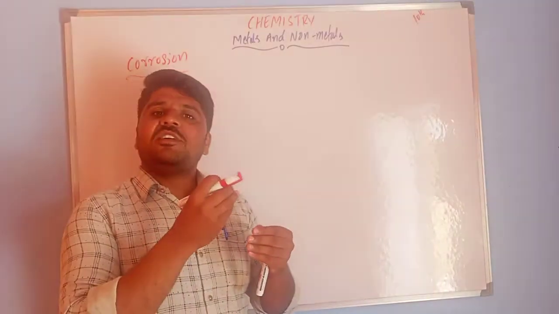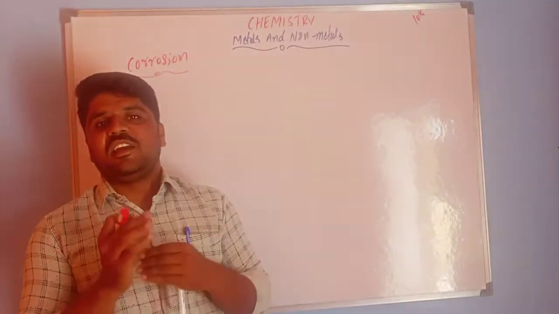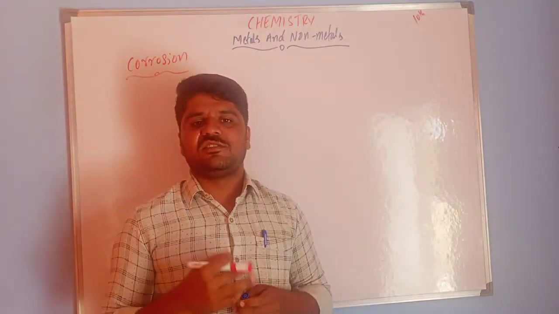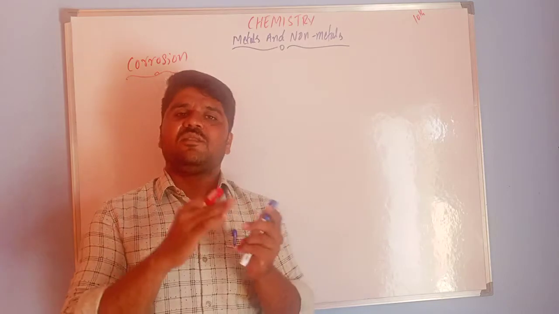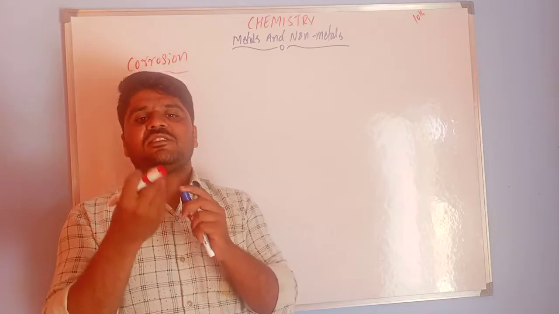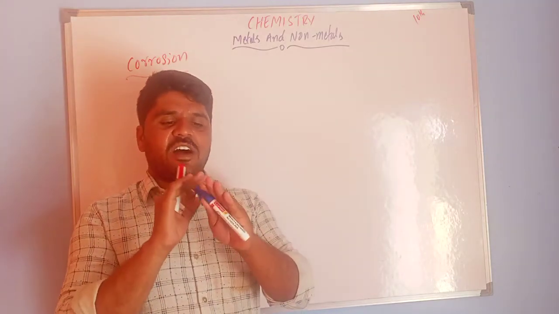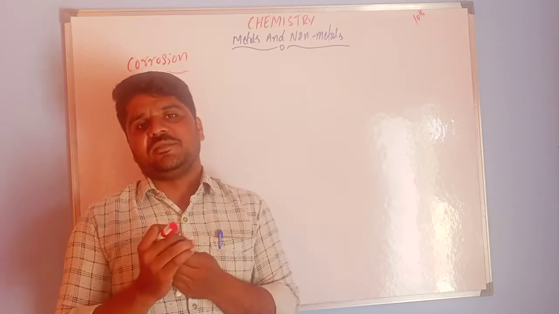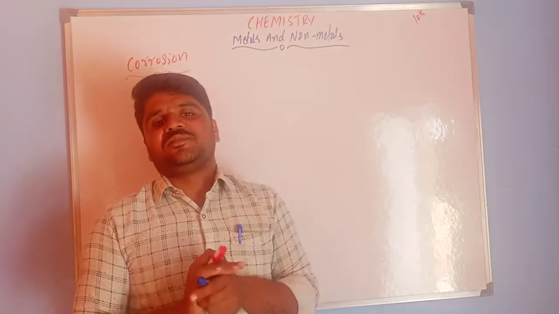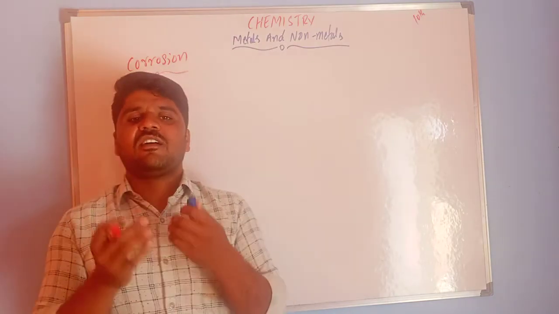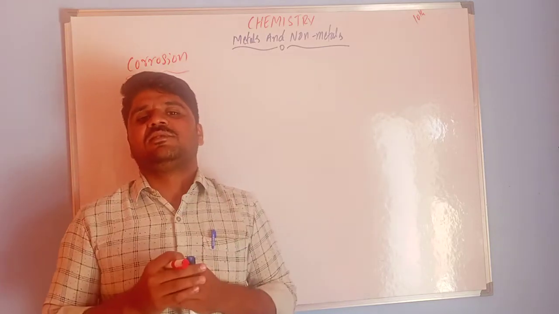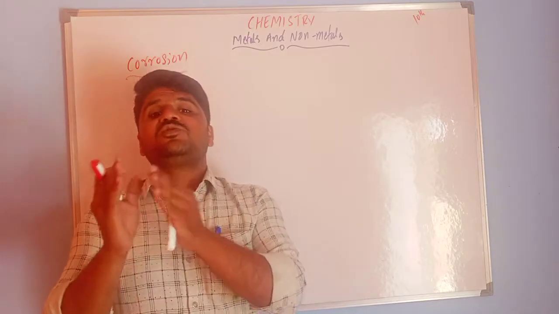In our homes we use so many silver jewelries. When you use those silver jewelries continuously, after some days or a few months, when exposed to air and reacting with it, they form a black colored coating. That black colored coating is corrosion. That means silver articles or jewelries become black after some days or some months when exposed to air.